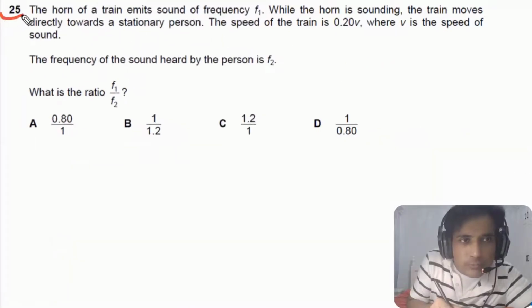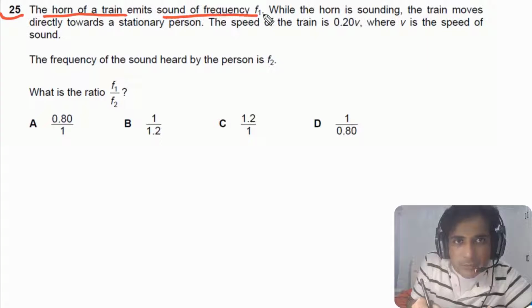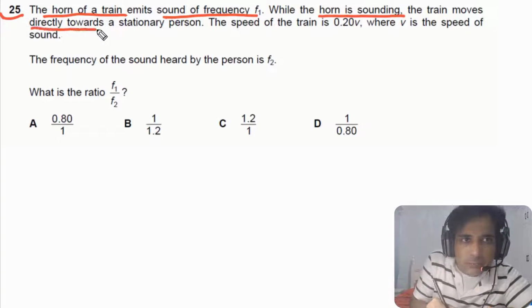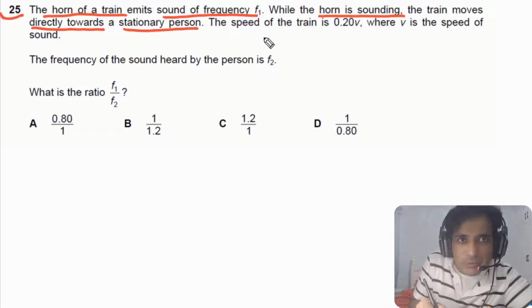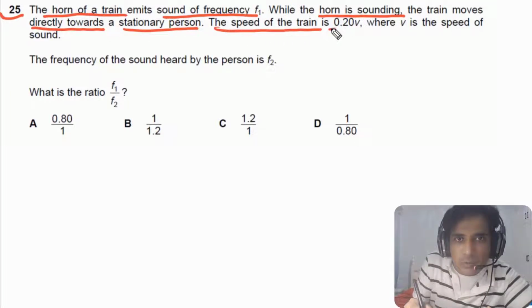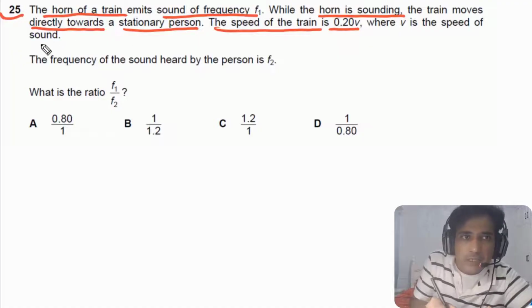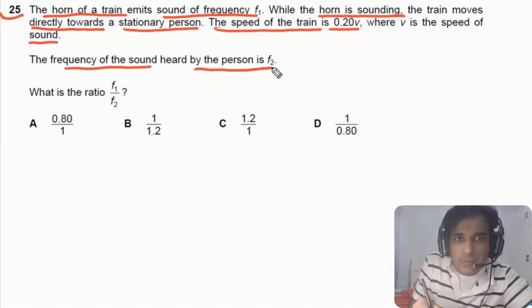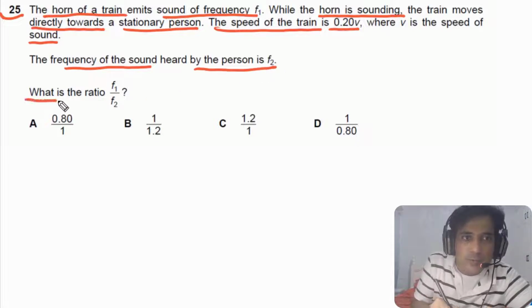For question number 25, it is given to us the horn of a train emits sound of frequency f1. While the horn is sounding, the train moves directly towards a stationary person. The speed of the train is 0.20 v, where v is the speed of sound. The frequency of the sound heard by the person is f2. We need to find out what is the ratio of f1 over f2.